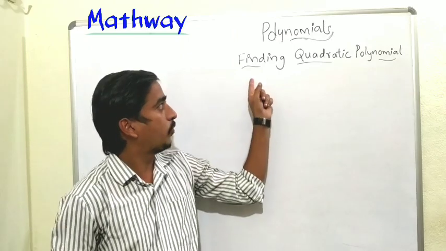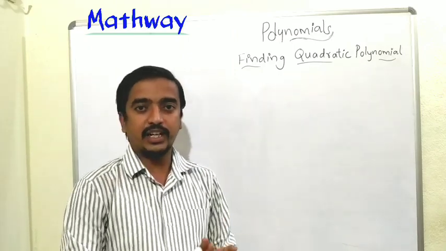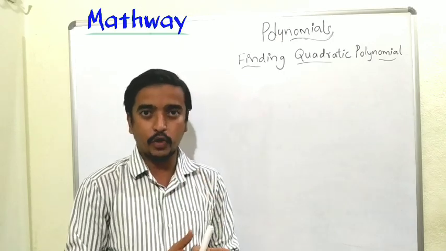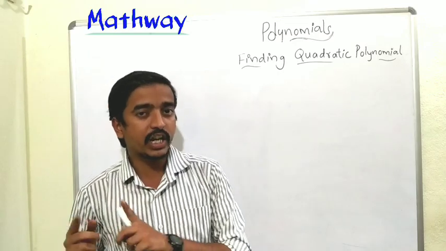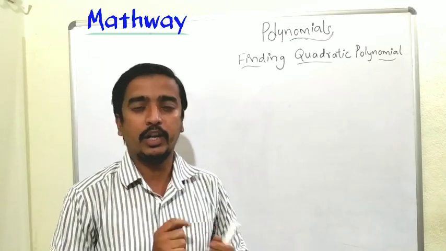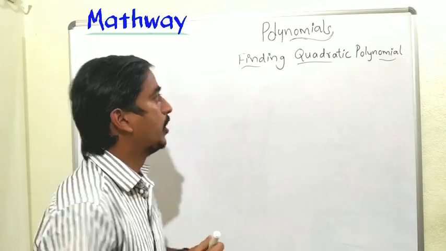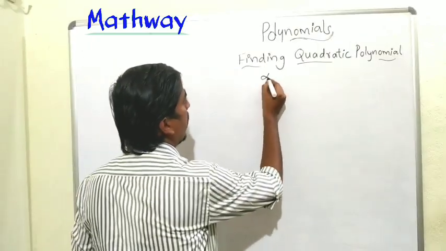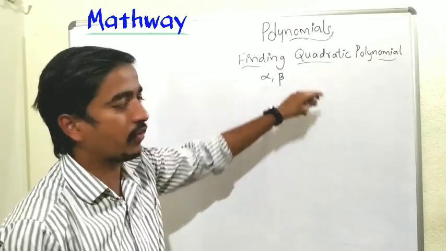Next, finding the quadratic polynomial. In the previous part we have seen that if we have a quadratic polynomial, then we can find the zeros. Now if we have the zeros, can we find the quadratic polynomial? If we have the zeros, can we find the cubic polynomial? Let's see how to find that. So here I am taking alpha and beta as the zeros of the quadratic polynomial.